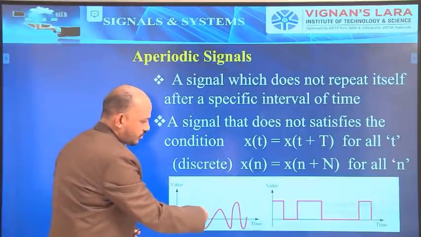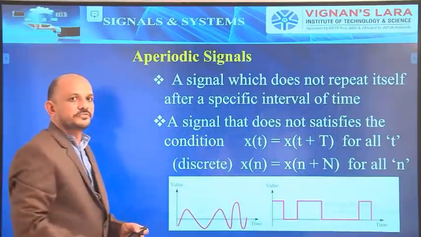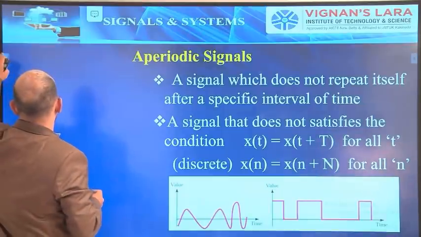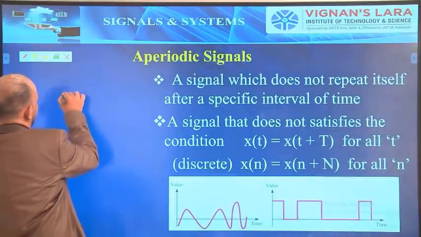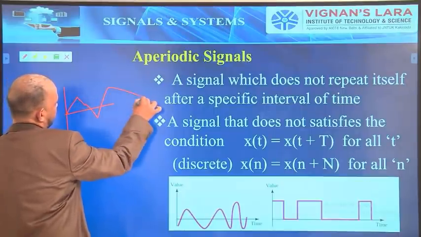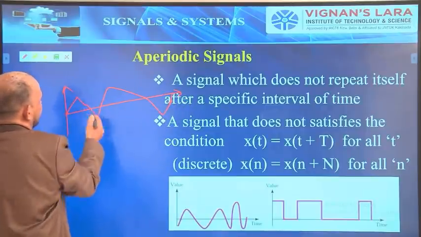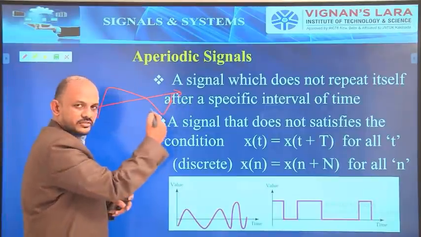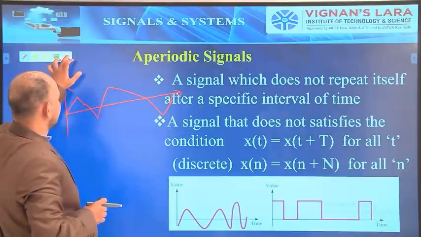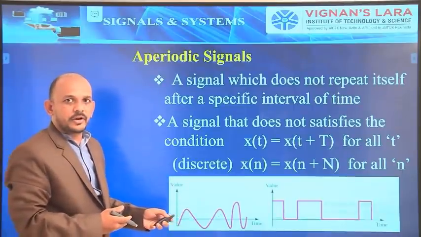So here there is no repetition at specific intervals of time. Hence, these two are the examples for non-periodic or aperiodic signals. Let us go. This signal is also an aperiodic signal. There is no repetition at an interval of time. So this is an aperiodic signal also. So we can go for n number of examples, and I have given n number of examples there.